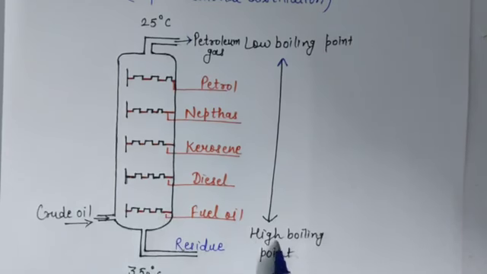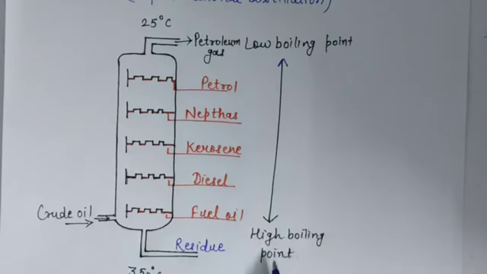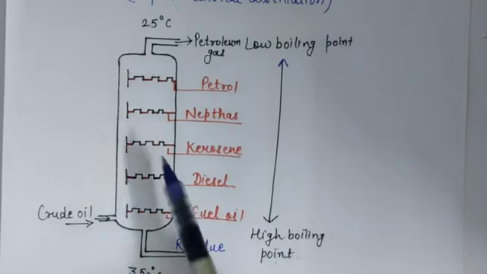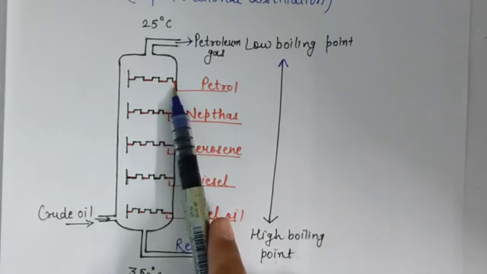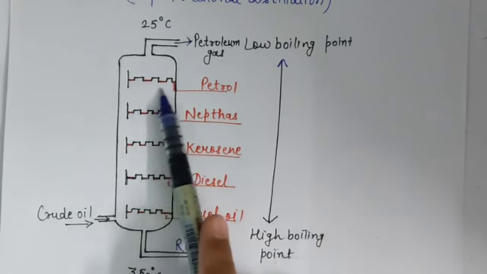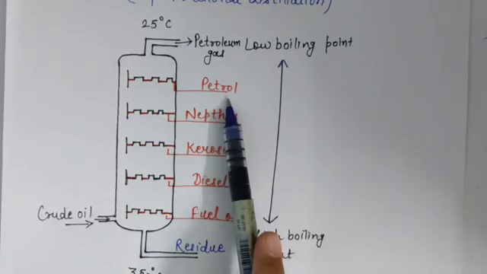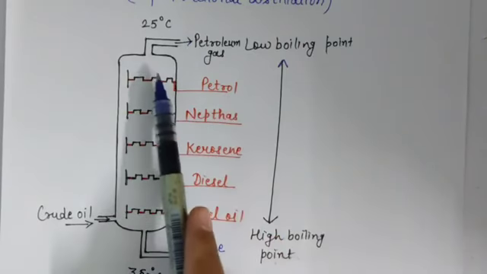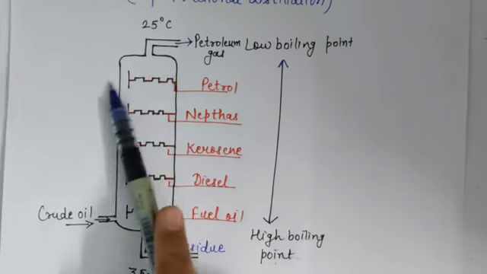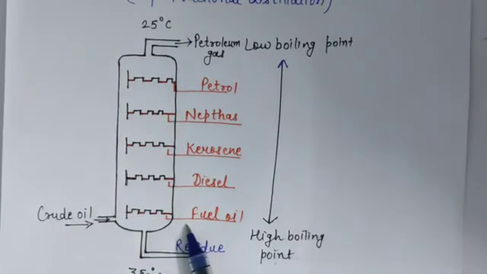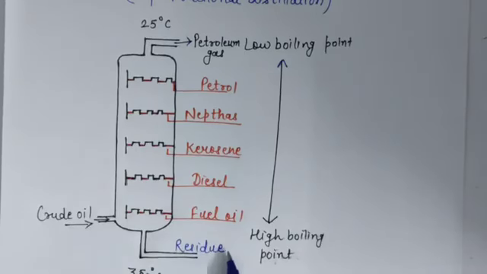So the constituent which has high boiling point condenses on the lowermost tray, and the constituent or fraction which has low boiling point condenses on the topmost tray, like petrol. The boiling point of petrol is low, that's why it condenses on the topmost tray. Okay, so in this way, all the constituents are separated by this fractional distillation.